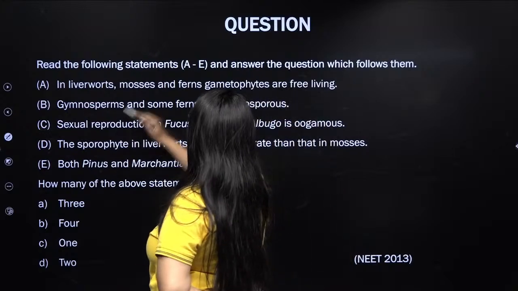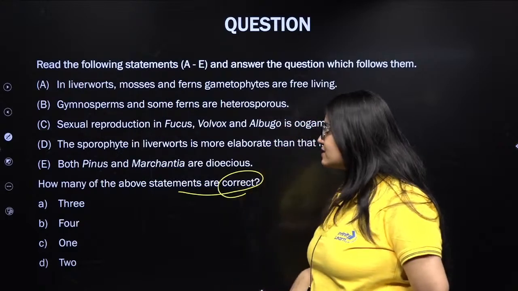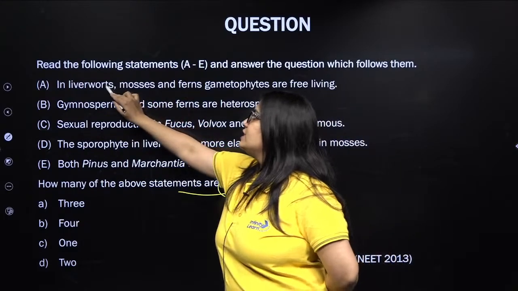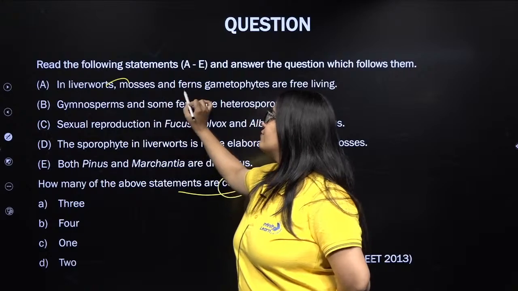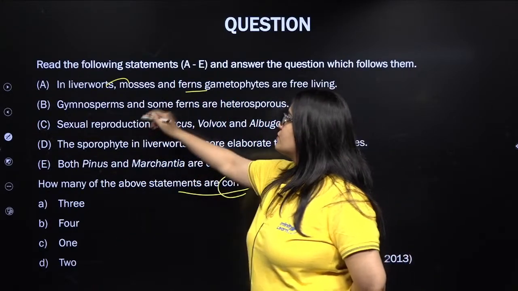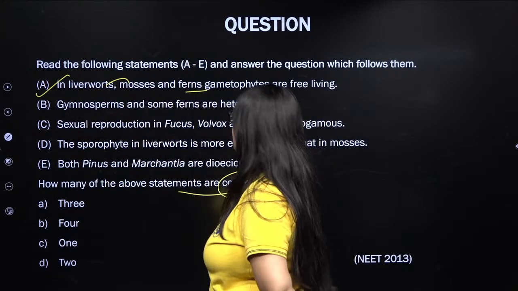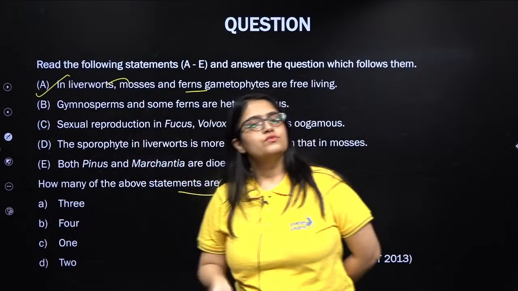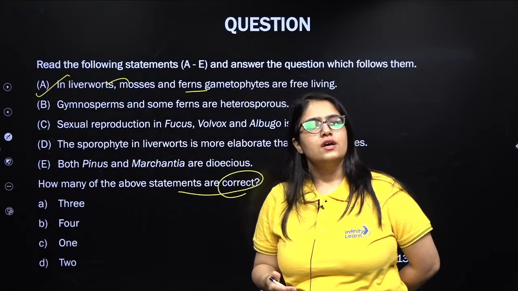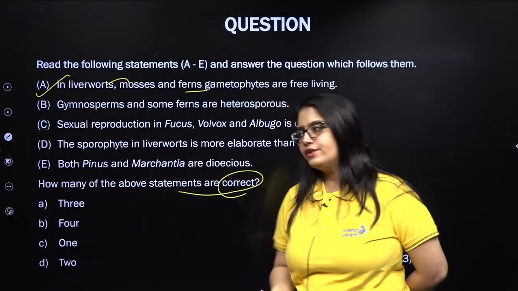In liverworts, mosses and ferns, gametophytes are free living. Liverworts and mosses are examples of bryophytes and fern is a pteridophyte. In all, the gametophyte is free living, so A is correct. Gymnosperms and some ferns are heterosporous. That's also right. All the gymnosperms and some of the ferns like Selaginella and Salvinia are heterosporous.